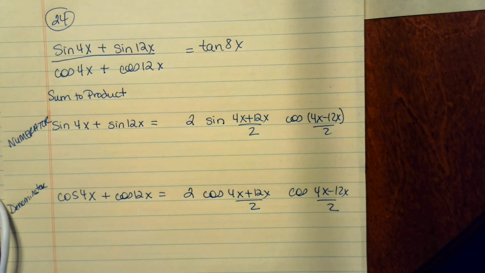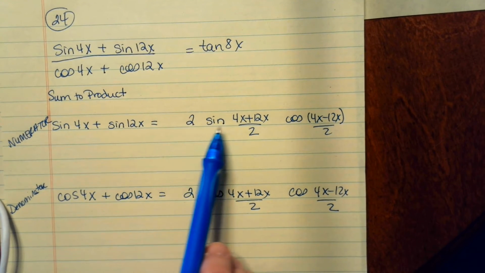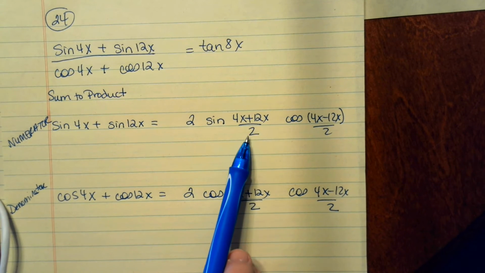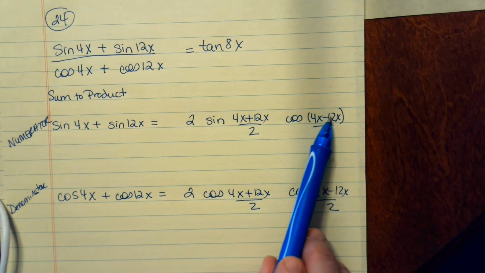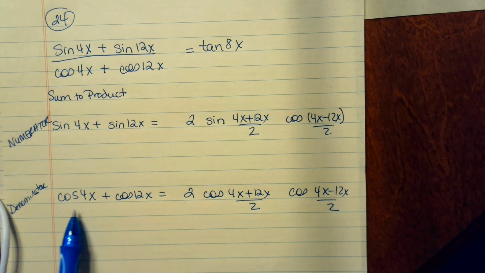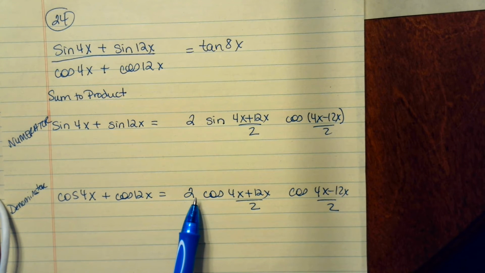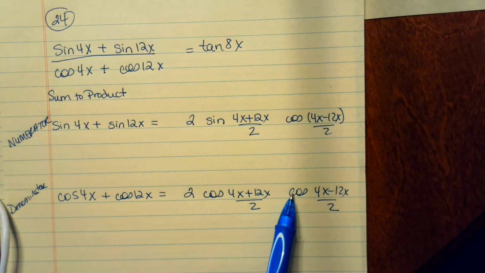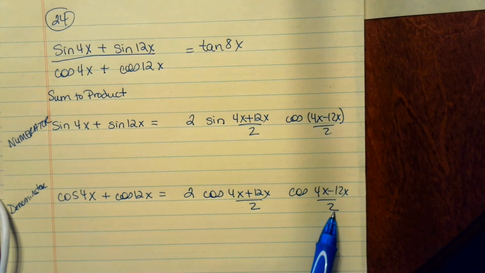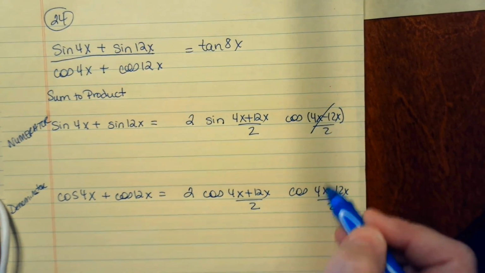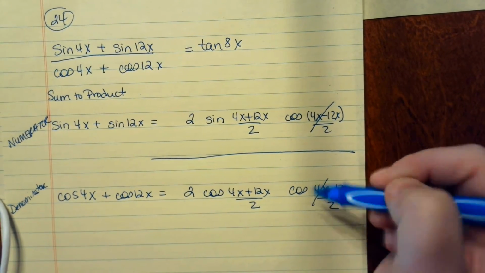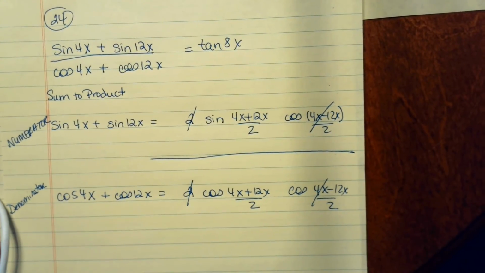Number 24, I'm going to use the sum to product formula. So when I do that with the numerator, it turns into 2 sine of (4x plus 12x) over 2 times the cosine of (4x minus 12x) over 2. When I do the same thing to the denominator, it's 2 times the cosine of (4x plus 12x) over 2, the cosine of (4x minus 12x) over 2. These are going to cancel. I'm going to think of that as one big fraction, and I'm going to cancel the things that are in both the numerator and the denominator. So those things get canceled.